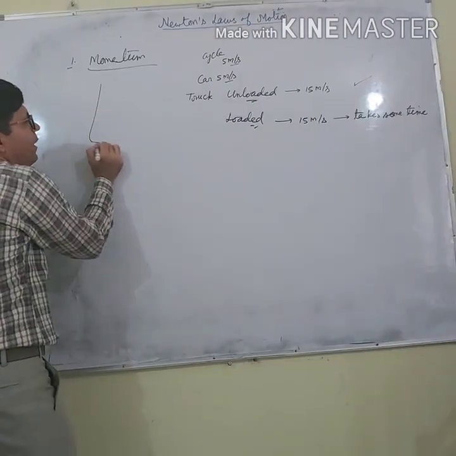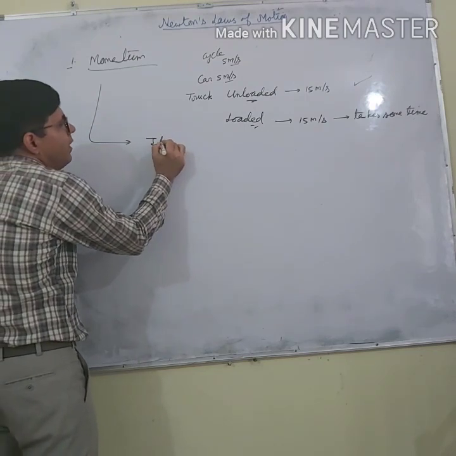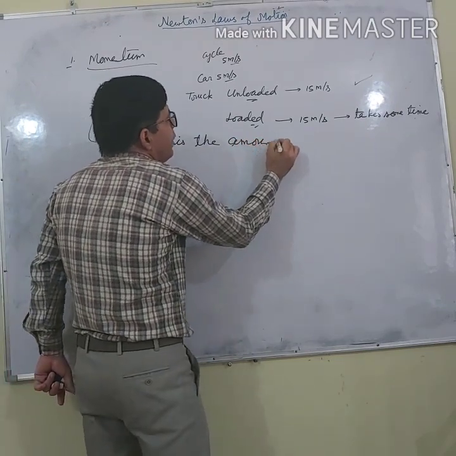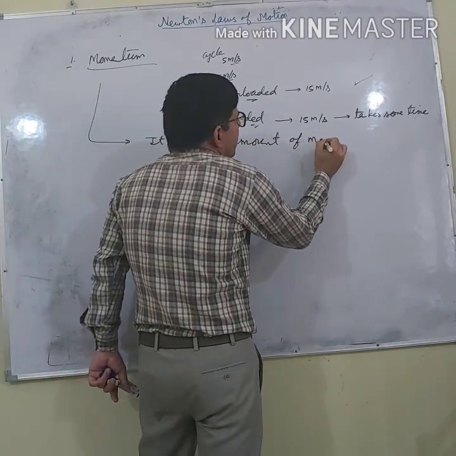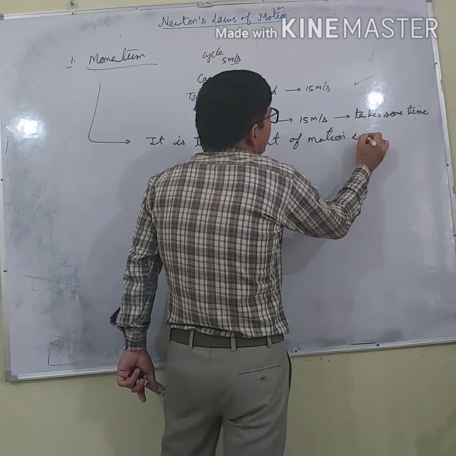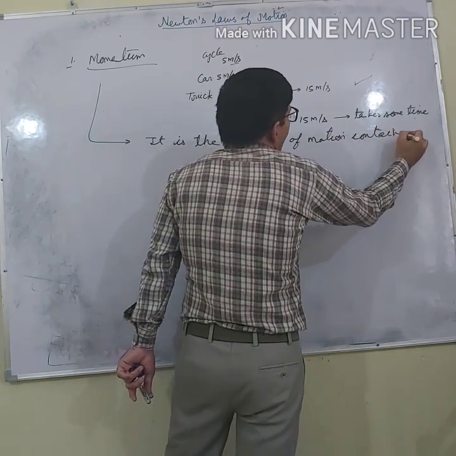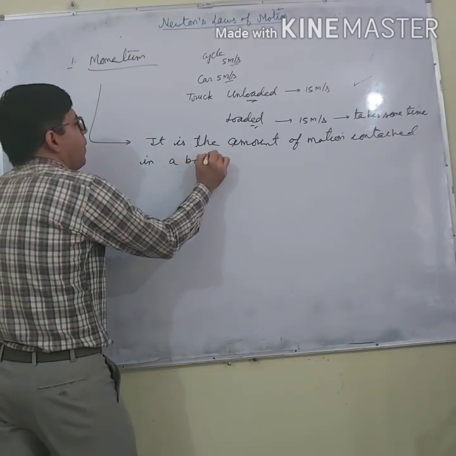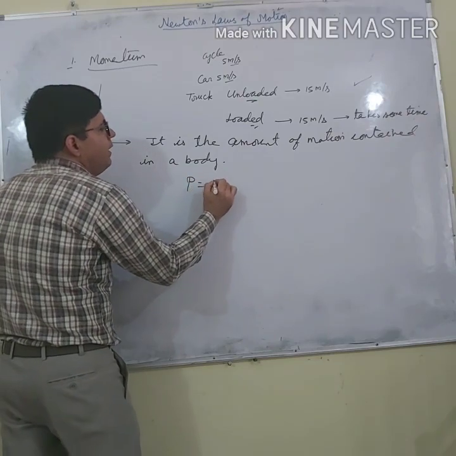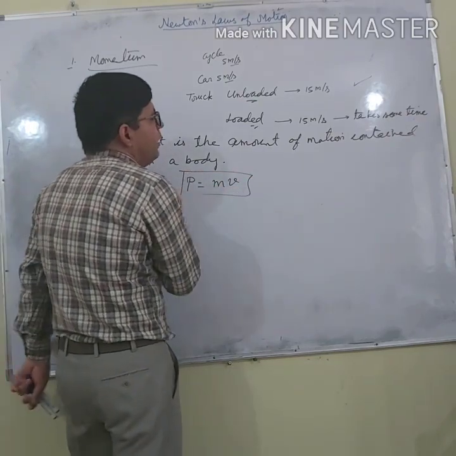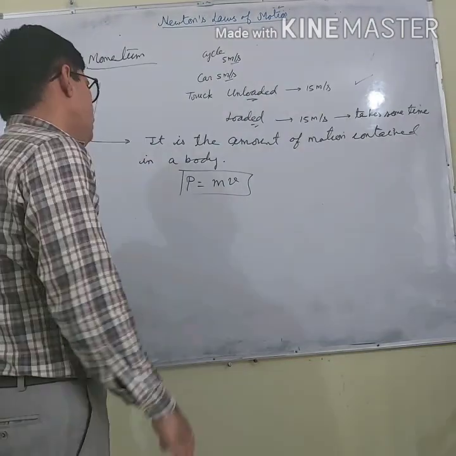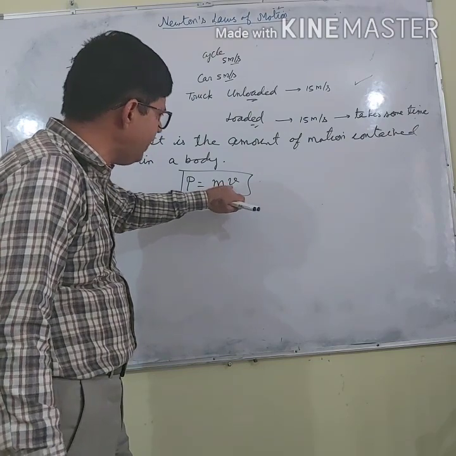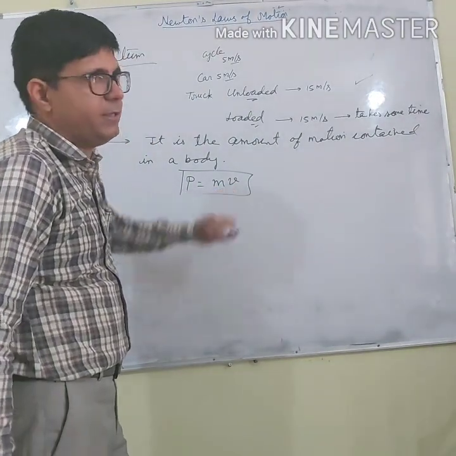So what is momentum? Momentum is the amount of motion contained in a body. It is represented by P. Its formula is mass multiplied by the velocity. Velocity is a vector quantity. When you multiply a scalar with a vector, the answer is a vector.